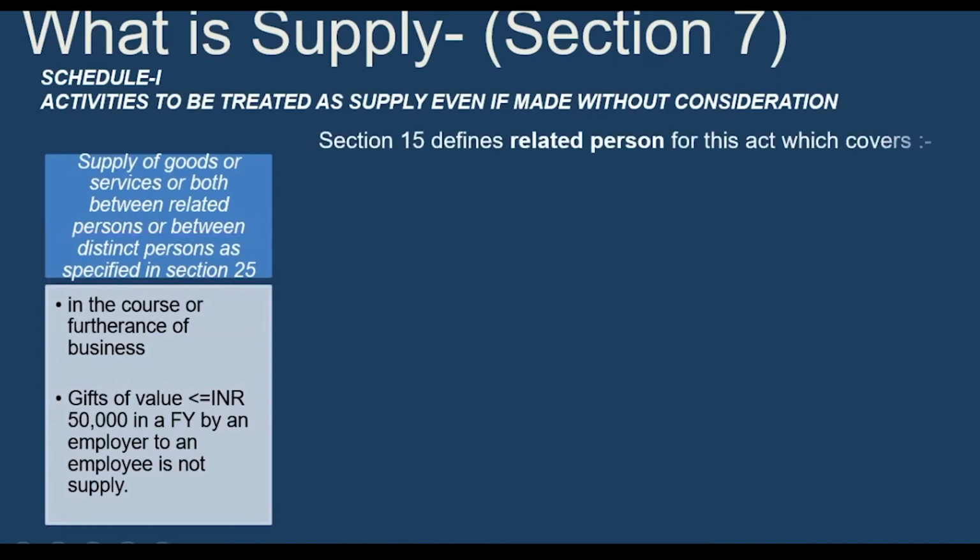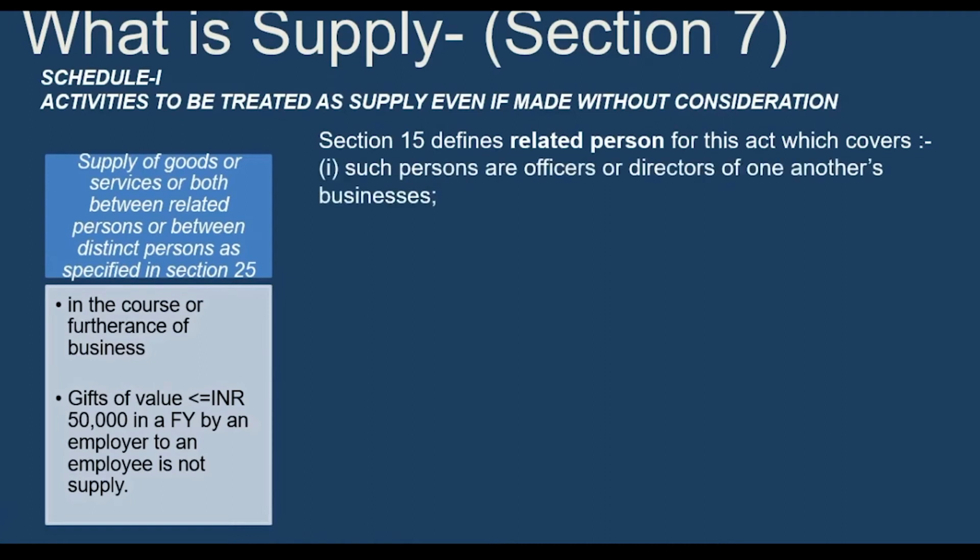Now the second thing is Section 15, which defines the related person for this Act, and covers a list of the following. Again, these related persons we will discuss in a different topic in detail. So just quickly, have a look at which types of persons are treated as related persons.